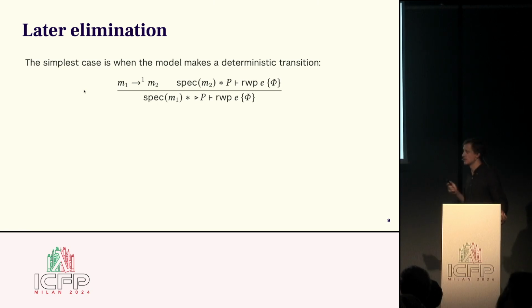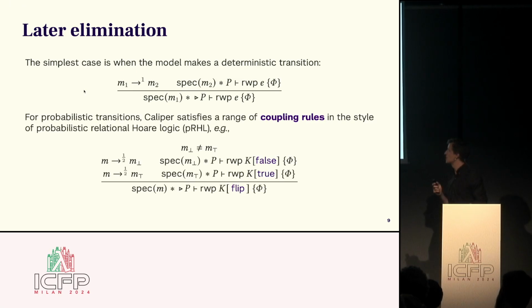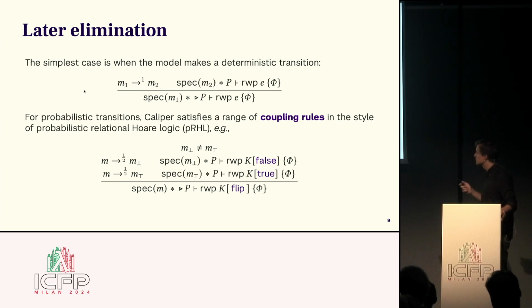Of course, this is not enough to verify the examples that I showed you earlier. So for probabilistic transitions, Calibre satisfies a range of different coupling rules in the style of probabilistic relational Hoare logic, if you are familiar with that literature. What this rule allows us to do is that we consider a flip expression in the conclusion, and again, as before, we have the specification resource and a proposition under the later modality.